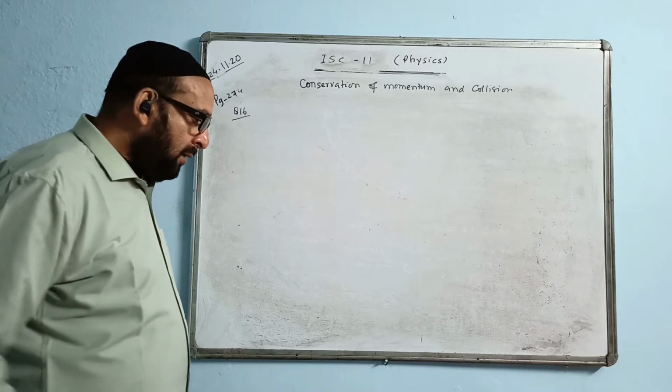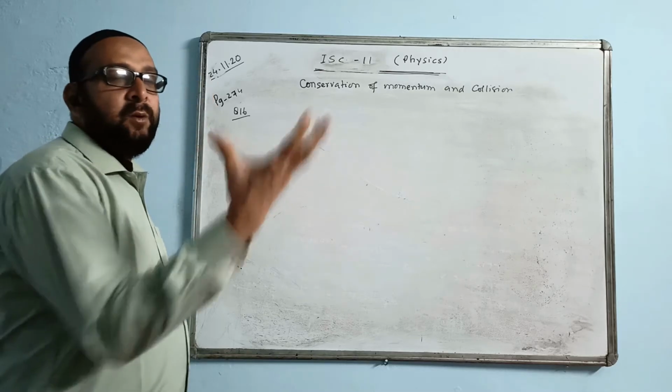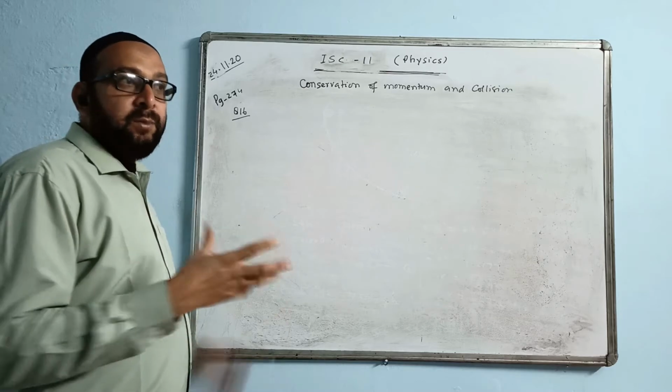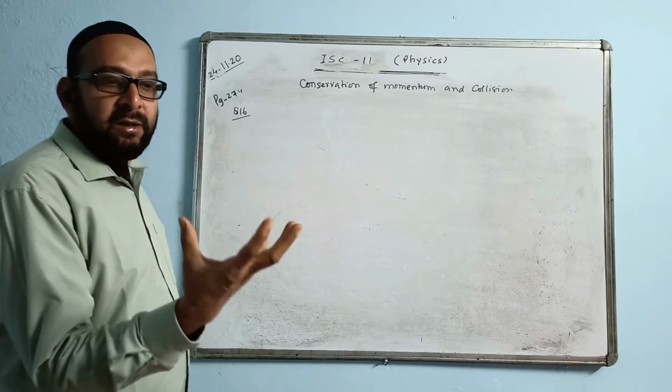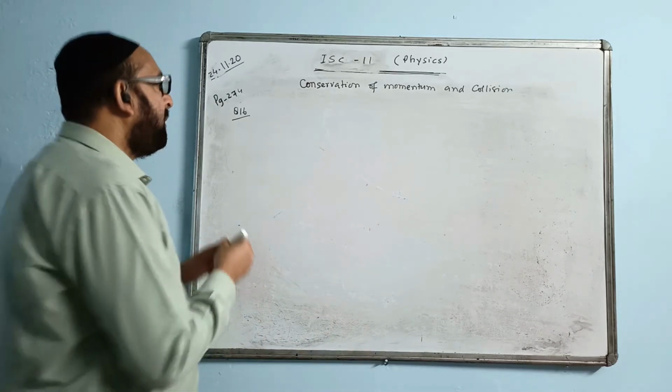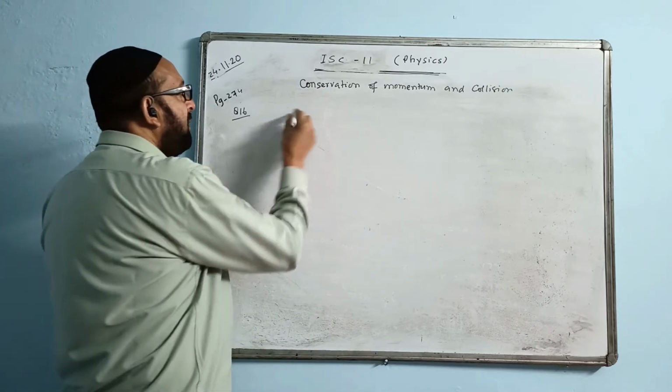Okay. Question says the shell explodes into three fragments. Before the explosion, what is the speed of the shell? So zero, because the shell was at rest, now it's exploding. So initial momentum is zero.